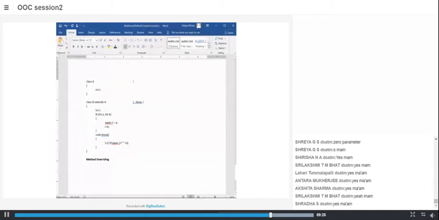So ma'am, when I say I is equal to something, will it refer to the member of B or of A? Only if I say I, it refers to this member of class B. If I say super of I, it means it refers to the base class member I. So super is used to access the base class members. Understood?